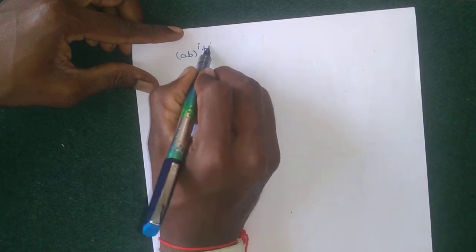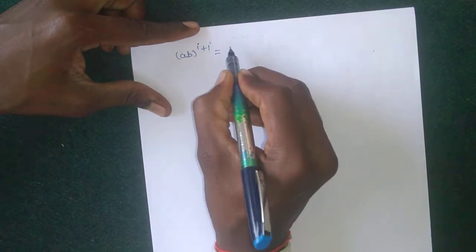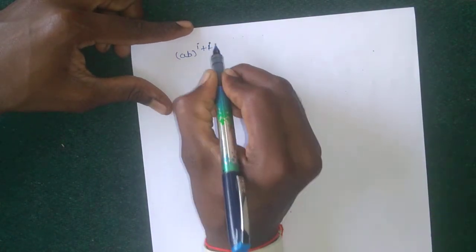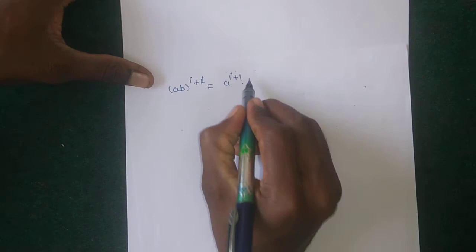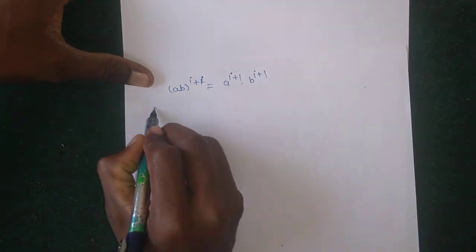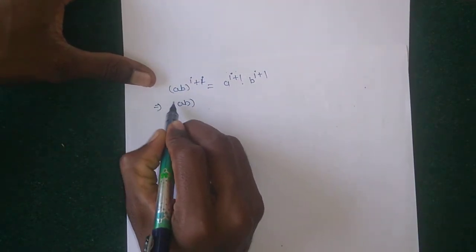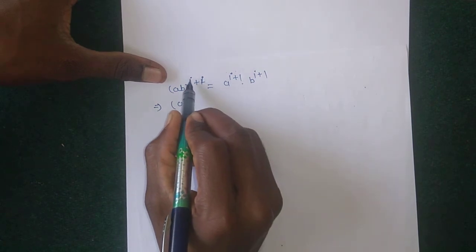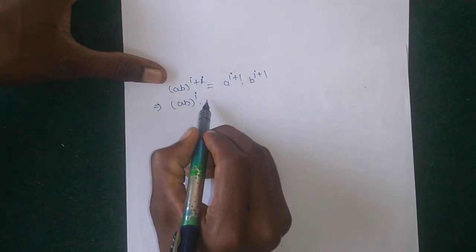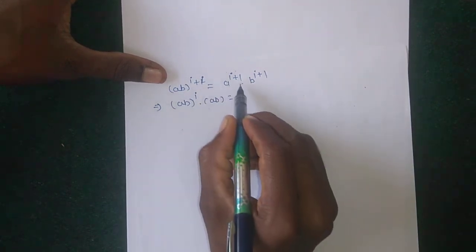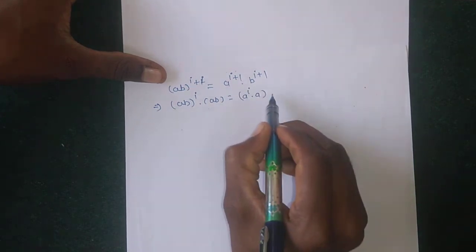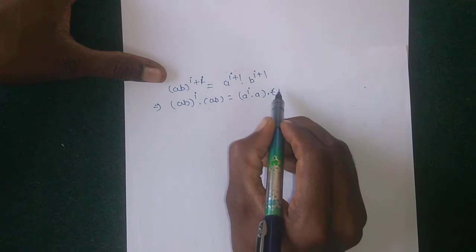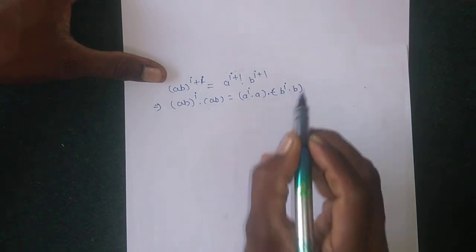(ab)^(i+1) = a^(i+1) b^(i+1), which implies that power of i plus 1 means a^i into a, and also b^i into b.